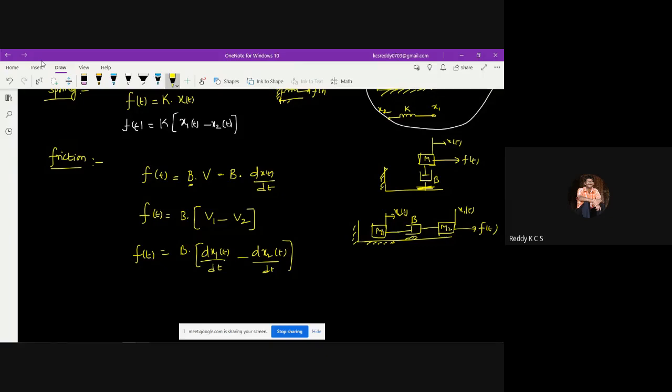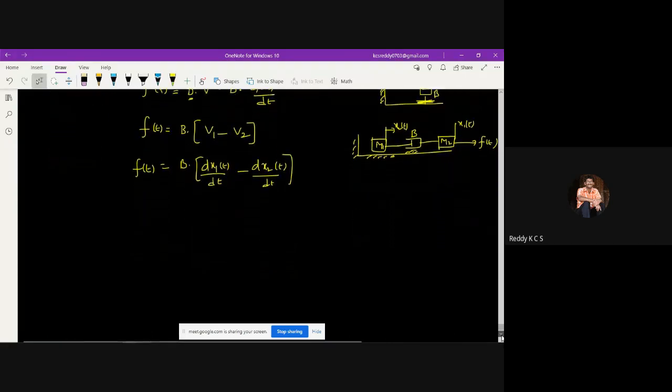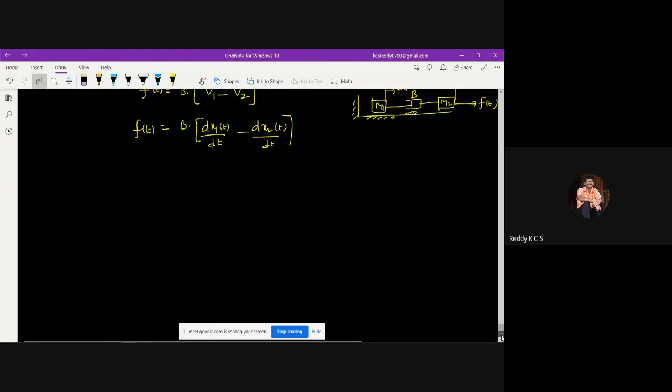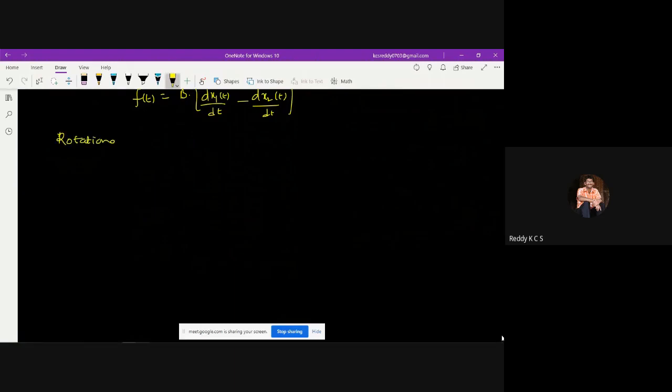Now we'll go on to writing the equations for rotational systems as well. When I talk about mechanical systems, there are both translational and rotational systems.